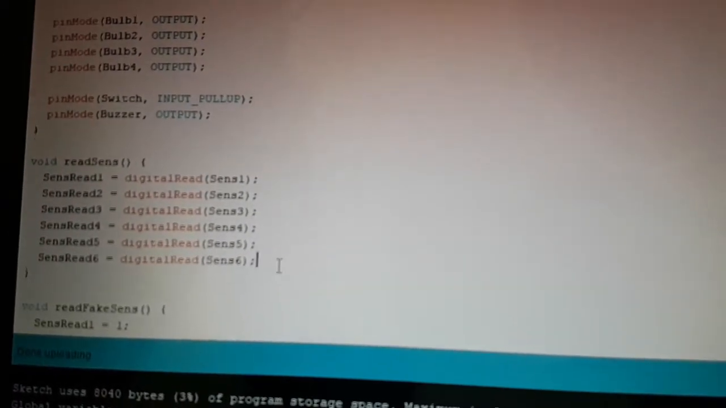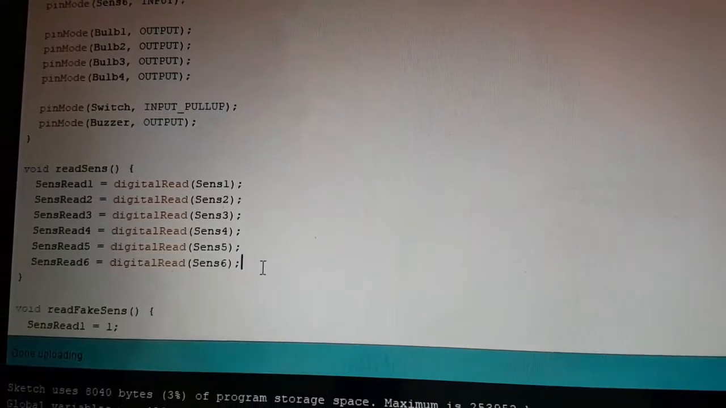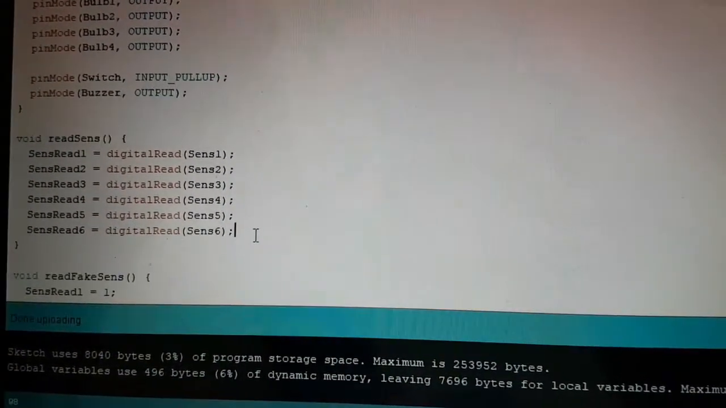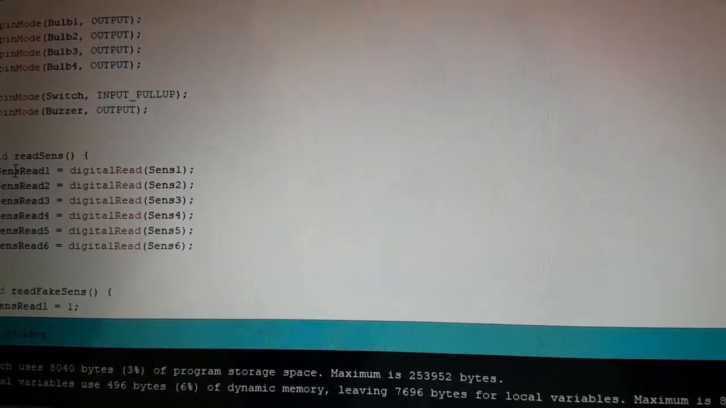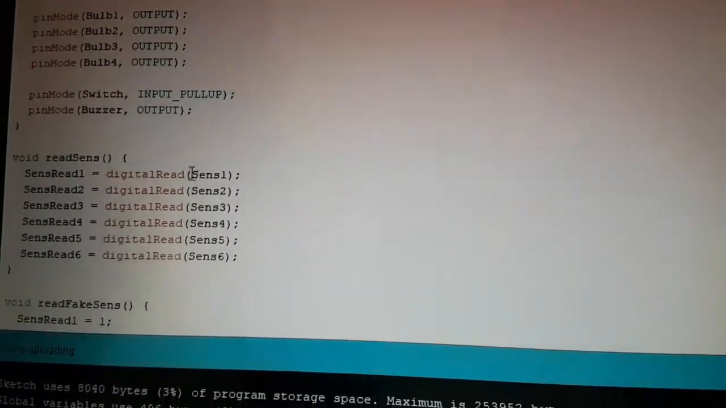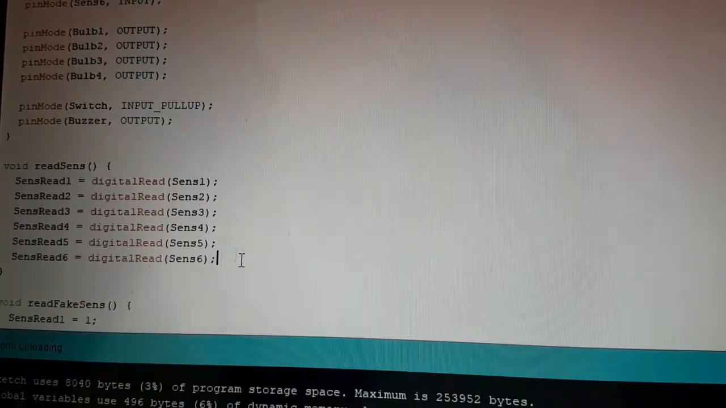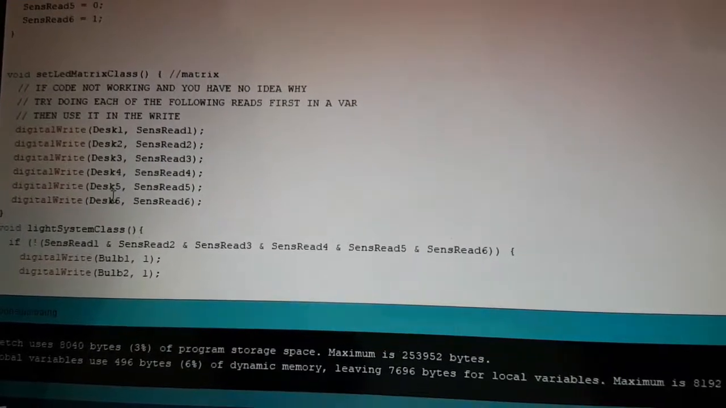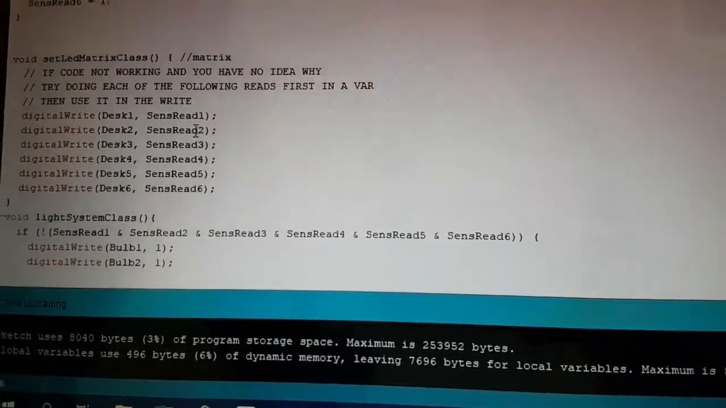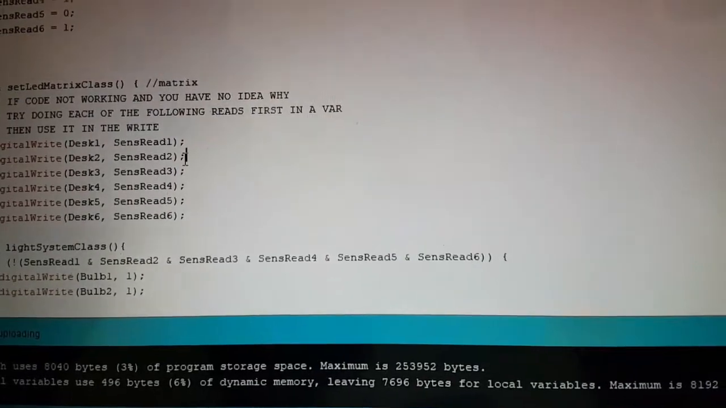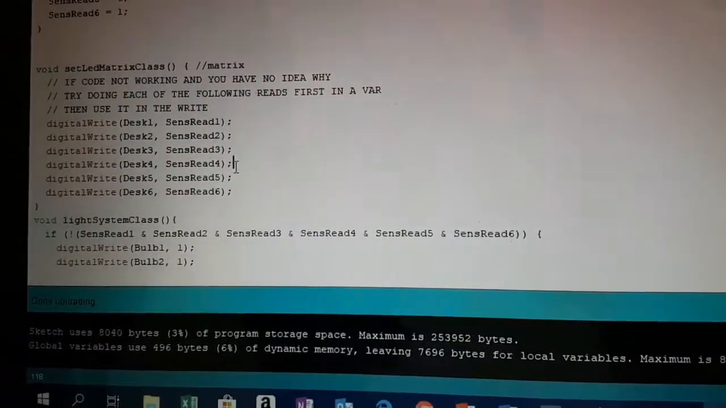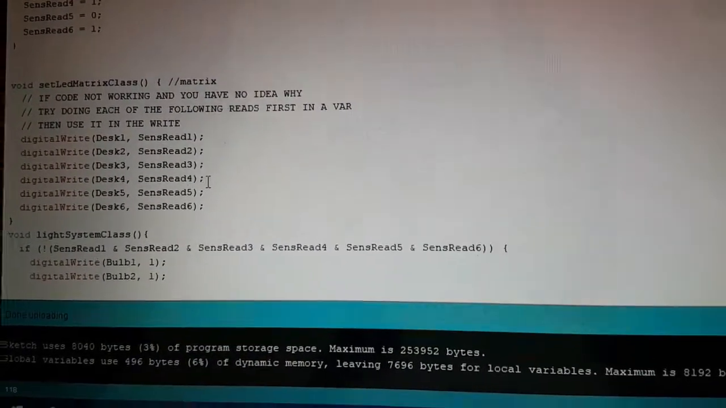We read the value of each sensor all the time in the code if it's not in exam mode, and we save it in a variable called senseRead1 for sensor 1 and senseRead2 for sensor 2, and so on. And then we digitally write on the desks with these variables that we assigned in the previous step, so that each sensor is connected to specifically one desk.